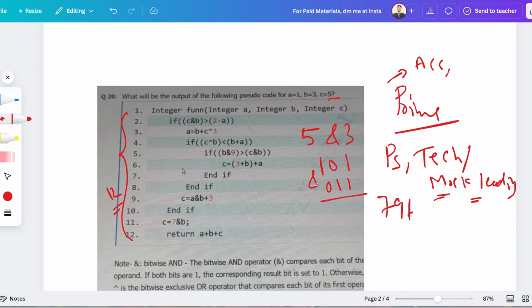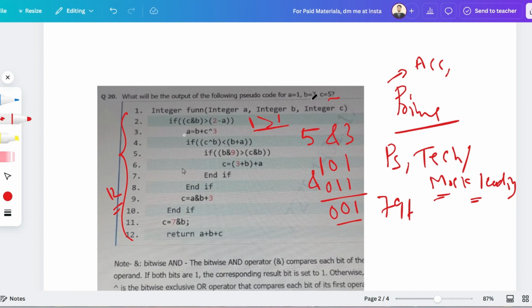Okay, if we perform the AND operation, in case of AND operation, both statements need to be true so that it will be true. If any of the statements is false, then it will be false. So here the answer is 1, so this becomes 1. It is greater than 2 minus a, so 2 minus a means 2 minus 1, so it becomes 1. So is 1 greater than 1? No, it is not.